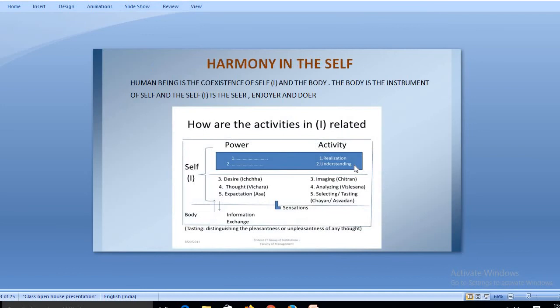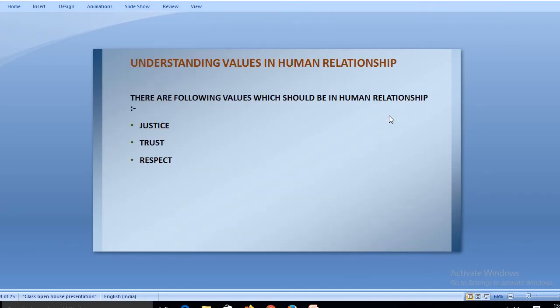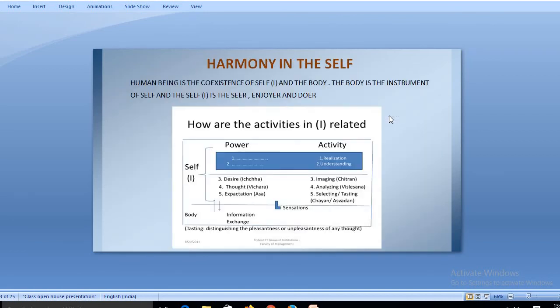Now moving further, there is harmony in self. Now what is harmony in self? Basically, harmony is where our body and I always remain peacefully within. Harmony is the coexistence of self and the body.